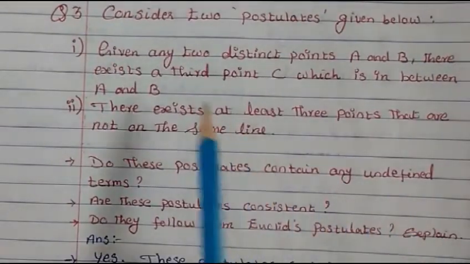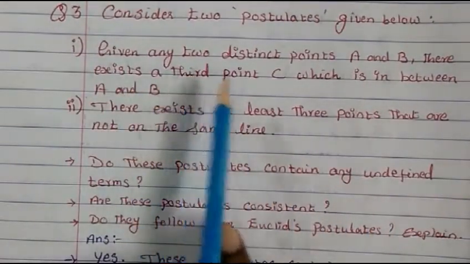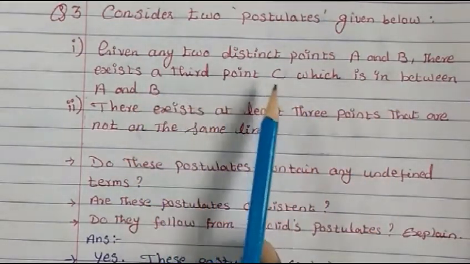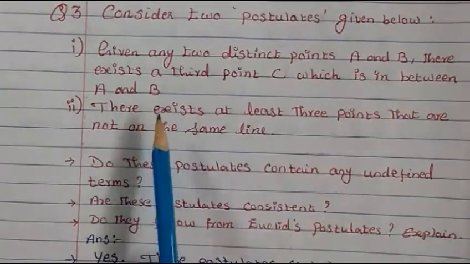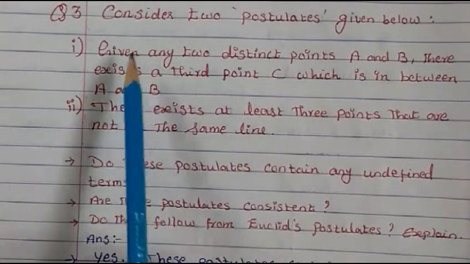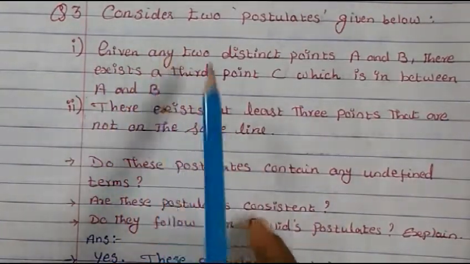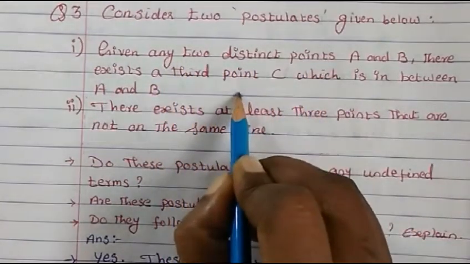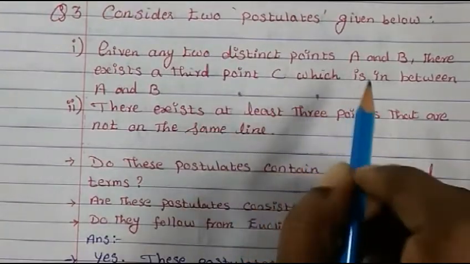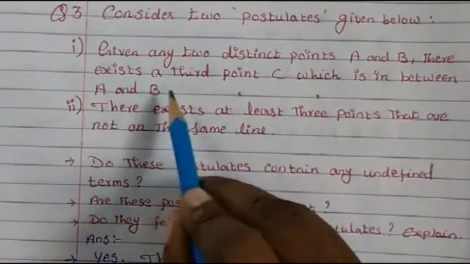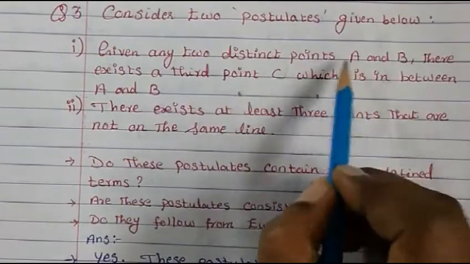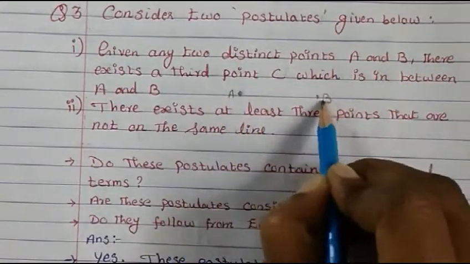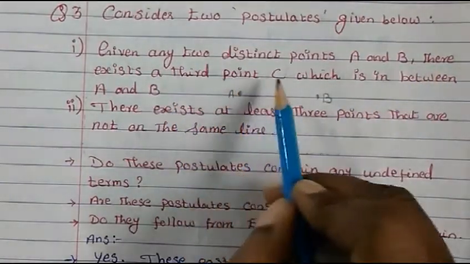The first one says: given any two distinct points A and B, there exists a third point C which is in between A and B. We consider these as postulates. So the first one, what does it say? Given any two distinct points A and B, there exists a third point C.